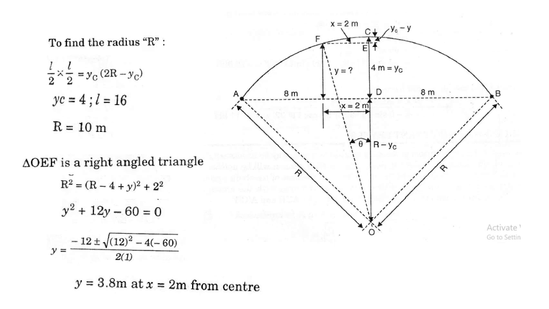at the section, that can be either 6 meter from the left support or 2 meter from the center point. But while substituting x in this equation, substitute x as 2, not 6. Okay, so we have found out the y here.